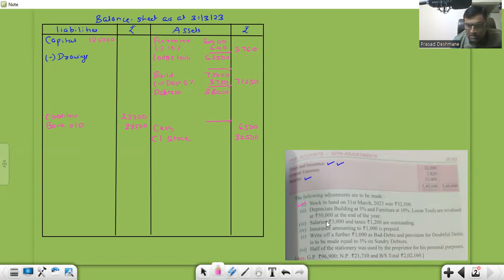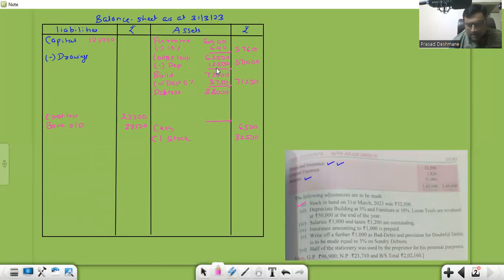And loose tools 50,000. It was 62,500, and they say loose tools revalued at 50,000. It means it is depreciated by 12,500. 62,500 was the original figure, it became 50,000, so 12,500 is depreciated.